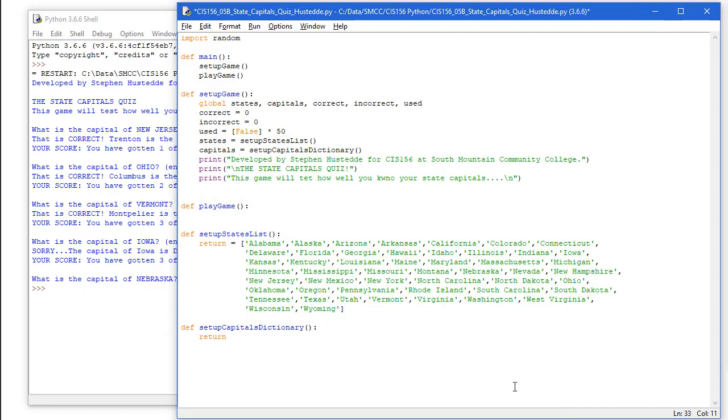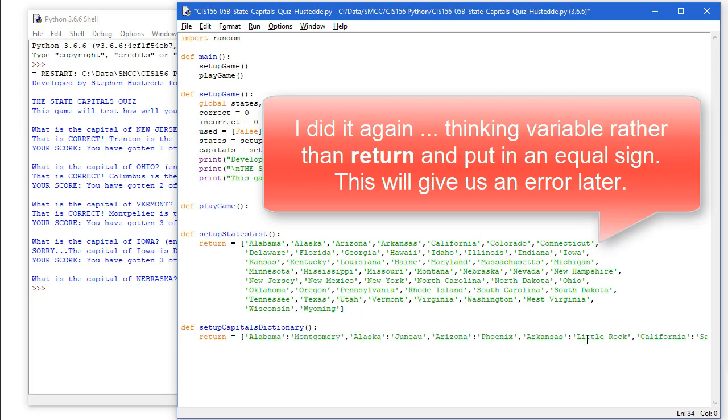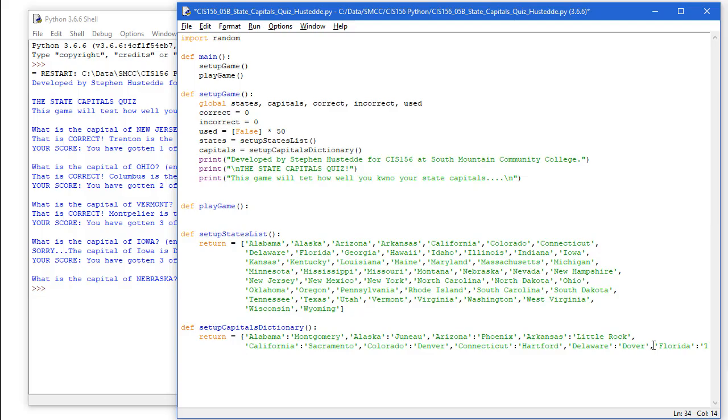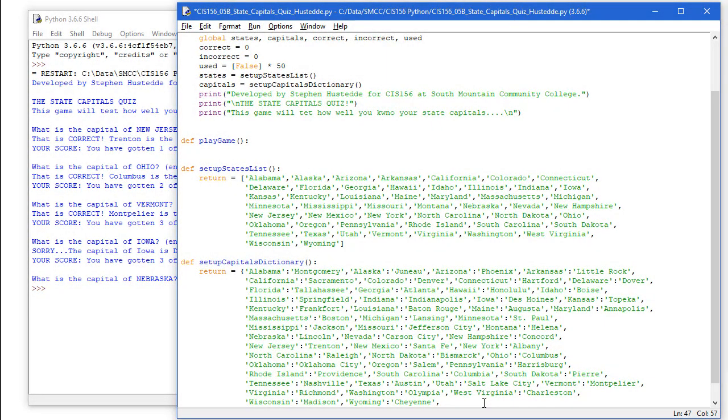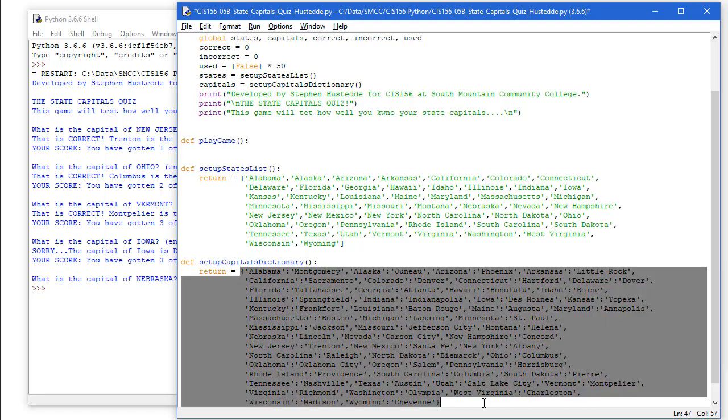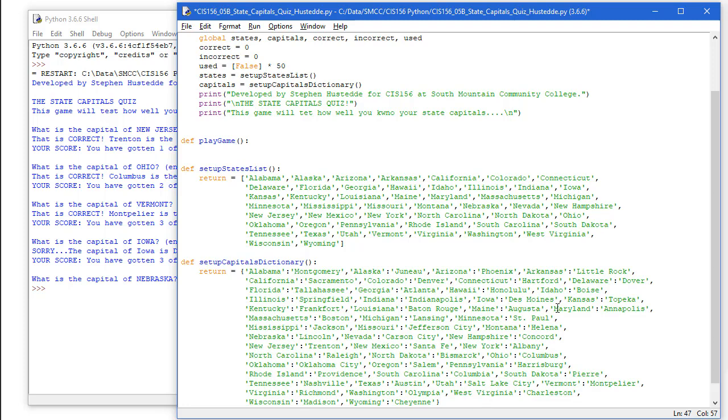And so for setting the state capitals, we're going to say return equals, I'm going to paste, and again I'm just going to separate these onto multiple lines. And then at the end I want to get rid of that last comma and add in my closing right curly bracket.